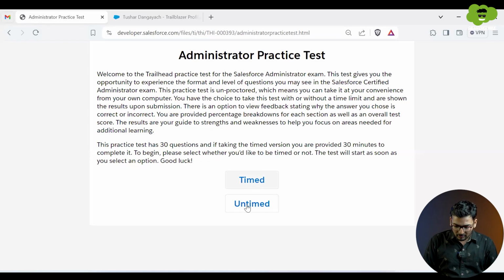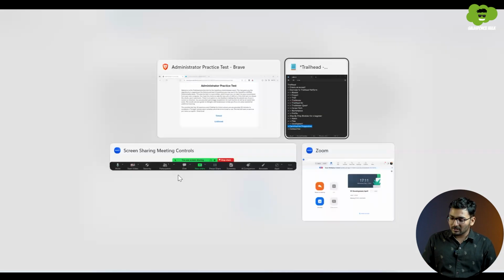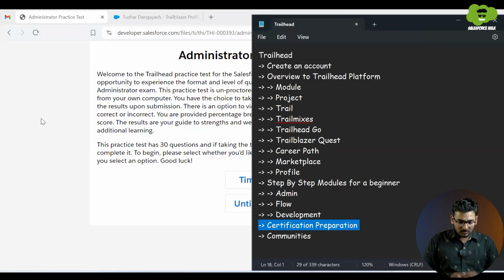You can select the option over here and take a practice test so that you get to know what kinds of questions you get while giving a certification exam. These are the different things available related to certification. You can get to know about the curriculum, prerequisites, and the modules which you need to cover for a particular certification from this platform.